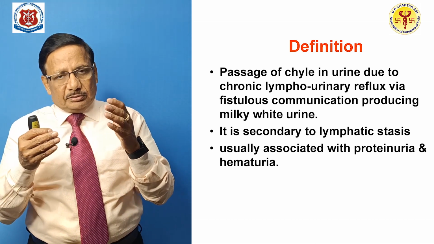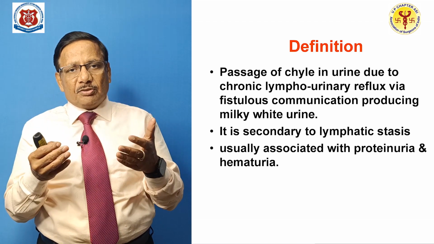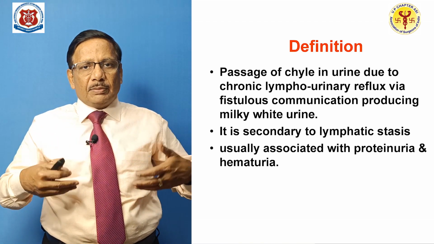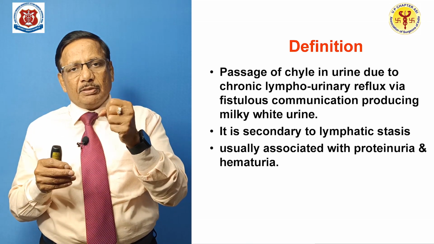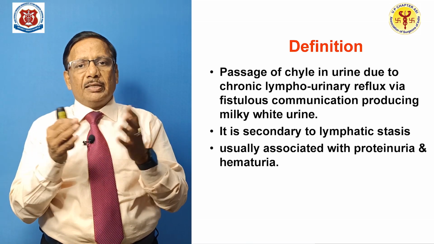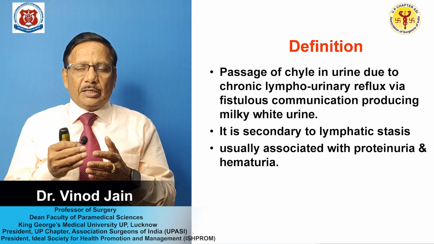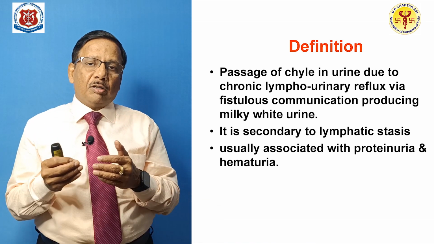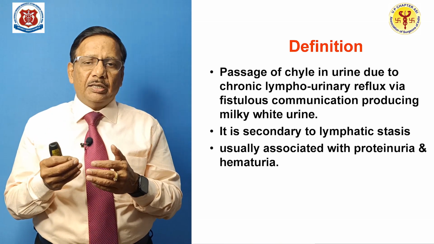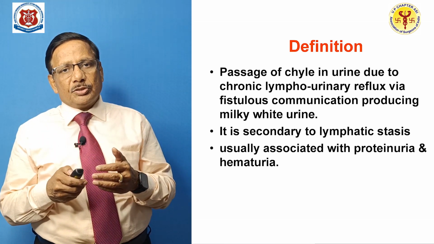It is secondary to lymphatic stasis, of course. Whether there is some abdominal pressure or some obstruction of the lymphatics, due to lymphatic stasis there will be dilation. And usually, whenever there is chyluria, it is associated with loss of protein, that is proteinuria, and loss of blood, that is hematuria.